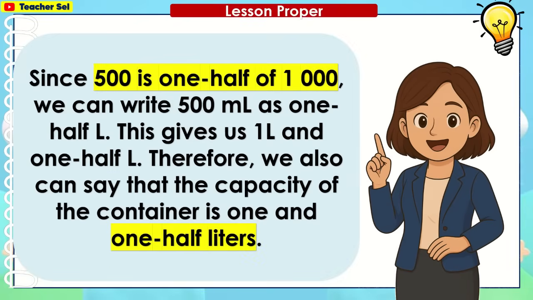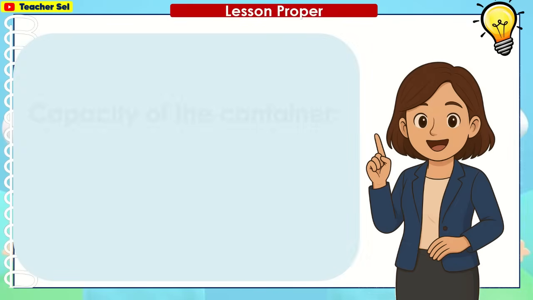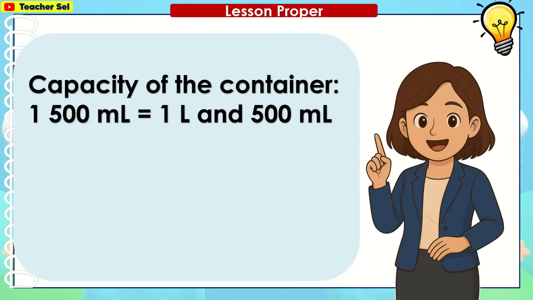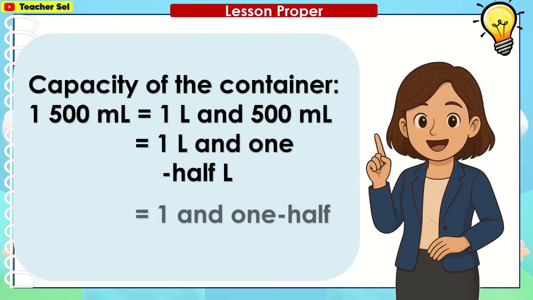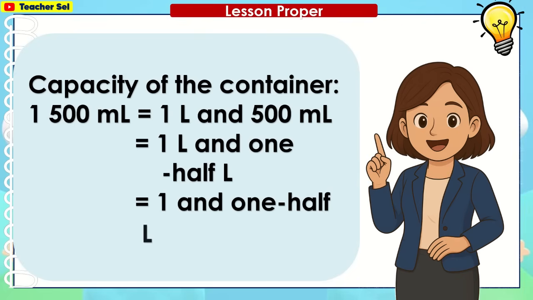Since 500 is 1/2 of 1000, we can write 500 ml as 1/2 L. This gives us 1 liter and 1/2 liter. Therefore, we also can say that the capacity of the container is 1 and 1/2 liters. Capacity of the container: 1500 ml is equal to 1 liter and 500 ml, is equal to 1 liter and 1/2 liter, is equal to 1 and 1/2 liters.